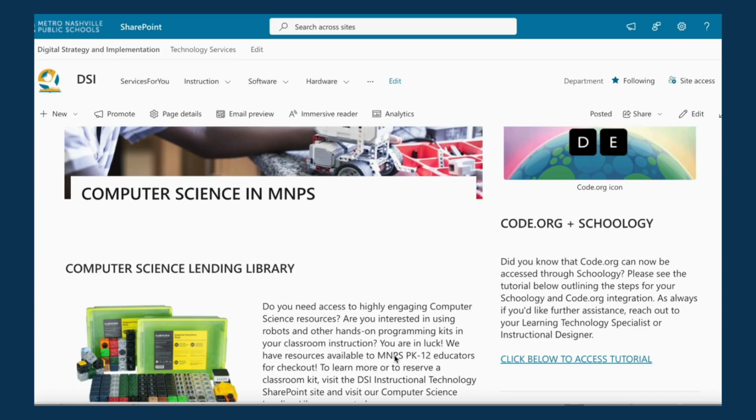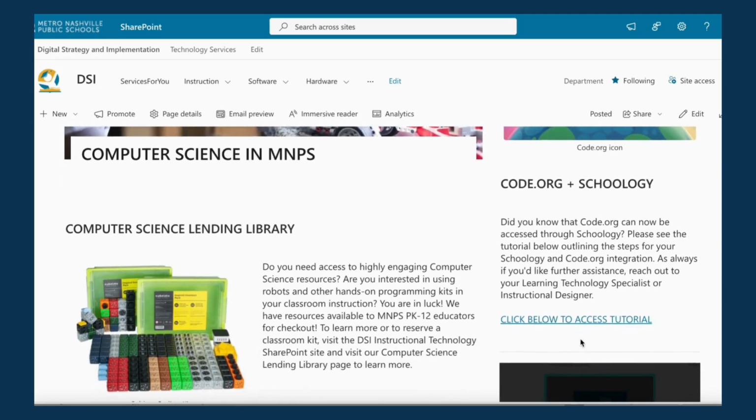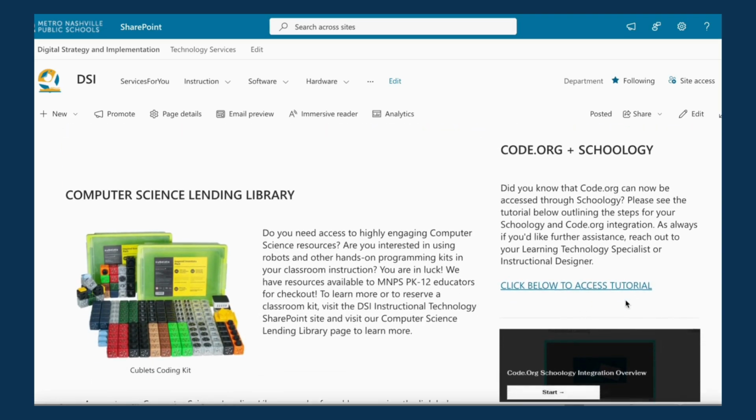Code.org is integrated with Schoology. If you haven't had a chance to connect your course with Code.org, be sure to click this link to access a tutorial.